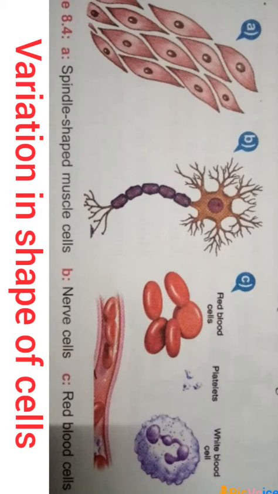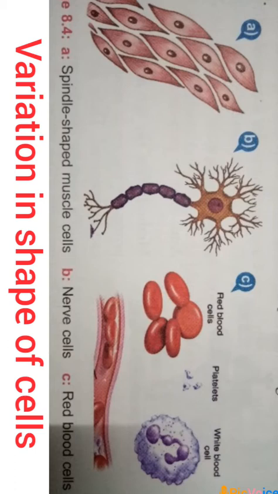Some examples of different shapes: nerve cells in humans are long and branched. They are the longest cells. Muscle cells are spindle in shape. This feature helps the muscle to pull and push easily for work. Skin cells are flat in shape and can cover a large area very easily.